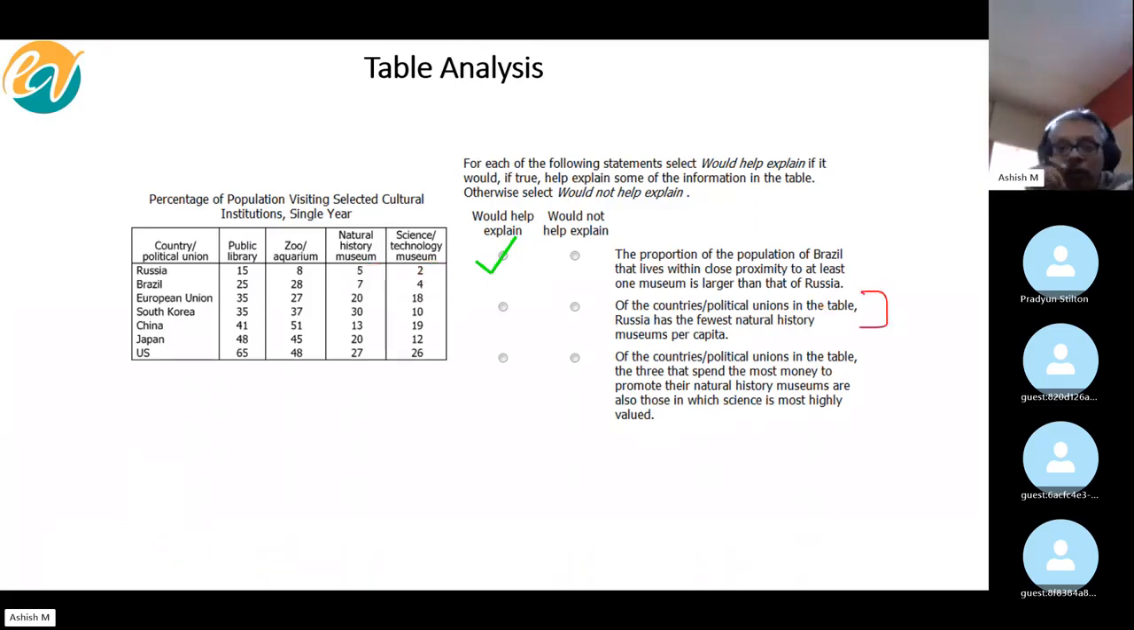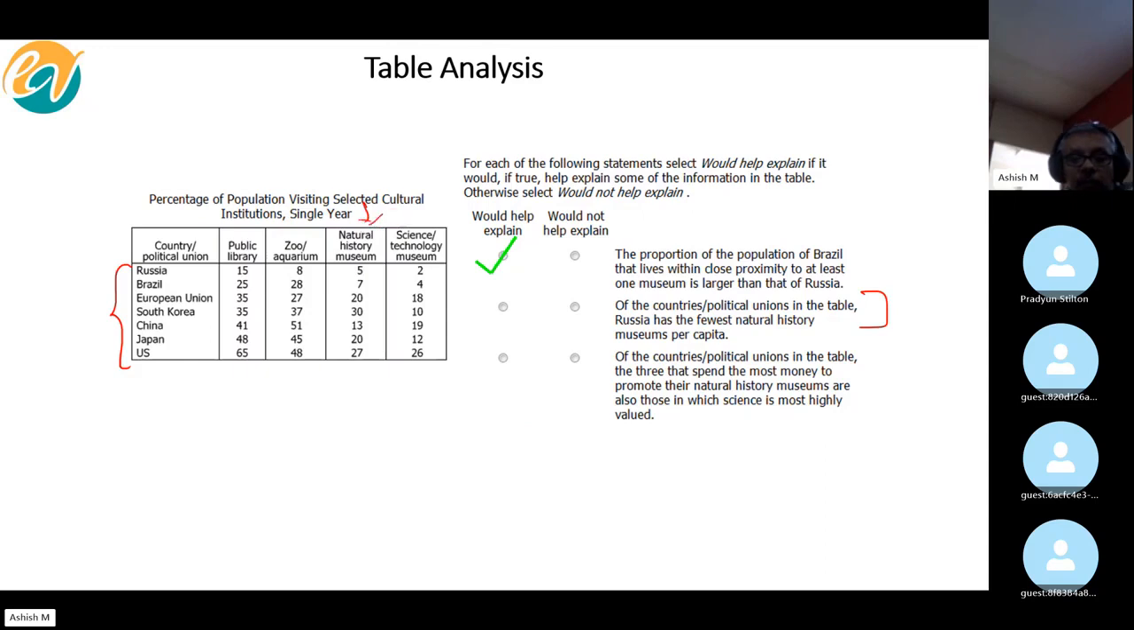Of the countries or political unions in the table, Russia has the fewest natural history museums per capita. We discussed this term, by the way. What does per capita mean? Per person. Very nice. So total number of history museums divided by the total population of the country, right?